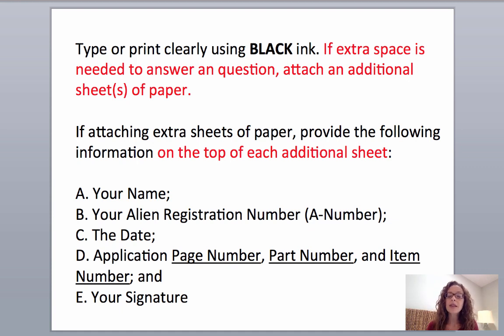If extra space is needed at any point to answer a question, you need to attach additional sheets of paper. And on each additional sheet of paper, you should write your name, your alien registration number, the date, the application page number, part number, and item number. Very important, so they know exactly what you're referring to, and your signature. Okay, so for each additional page, you want to have those things on there.